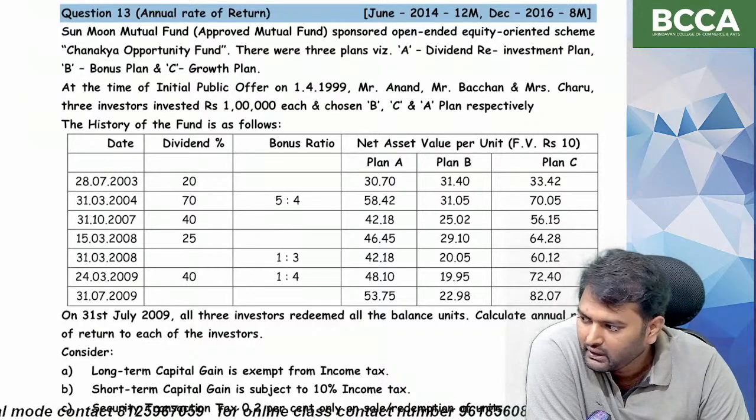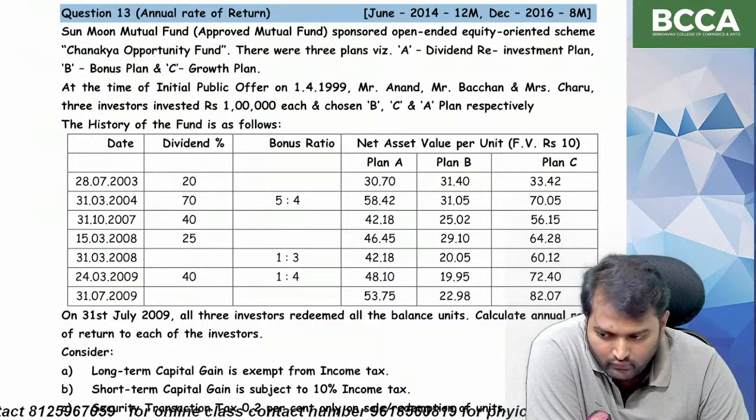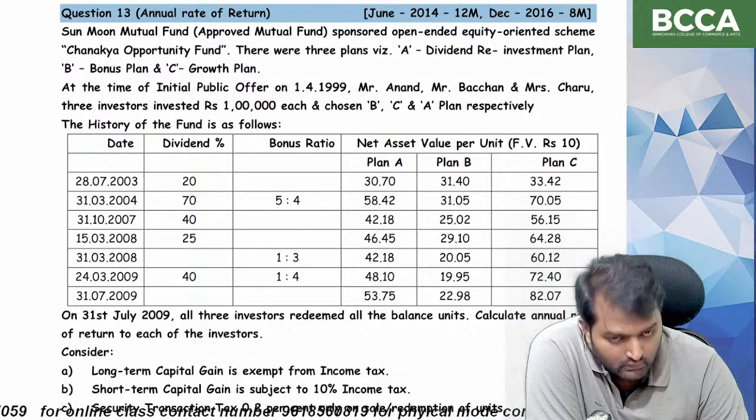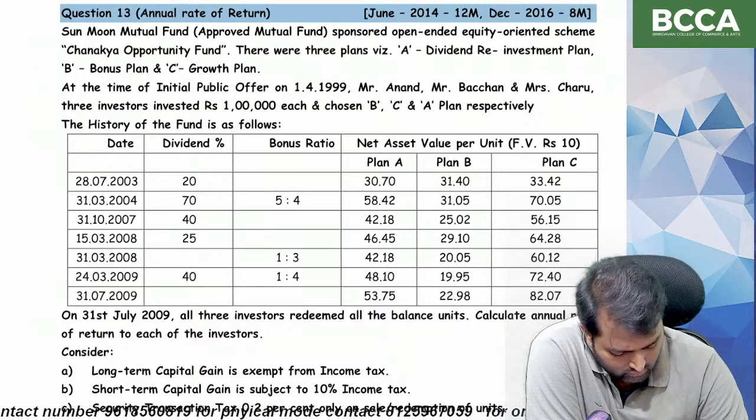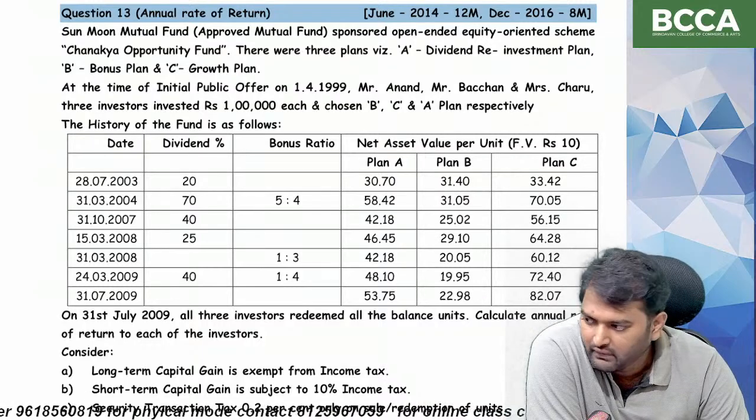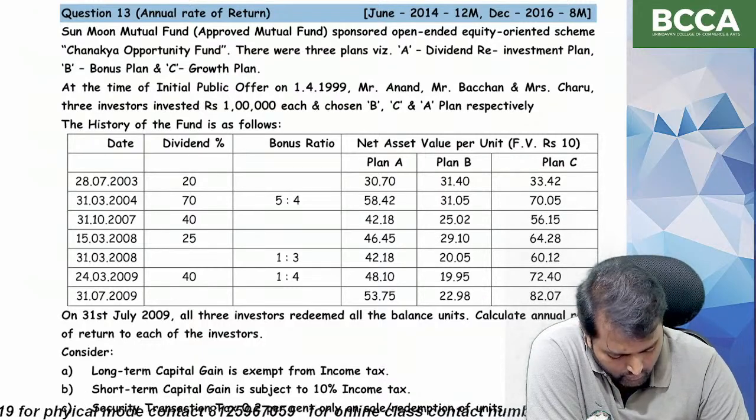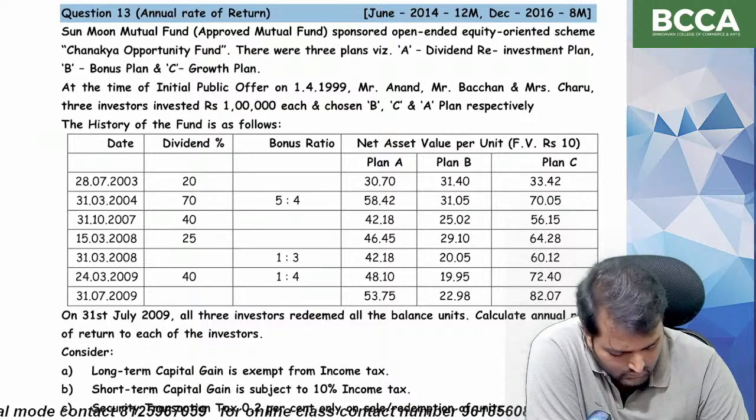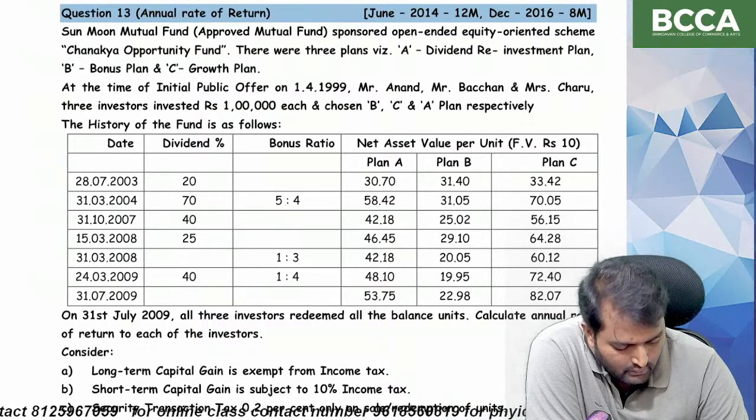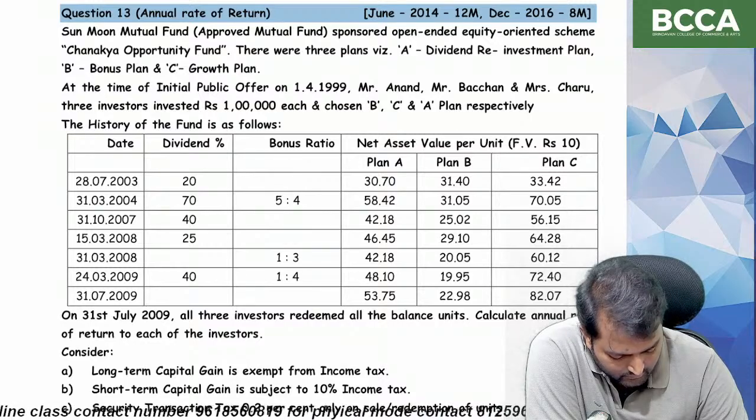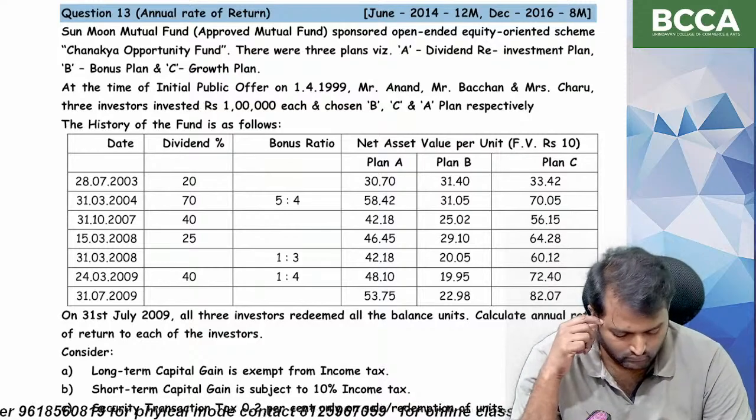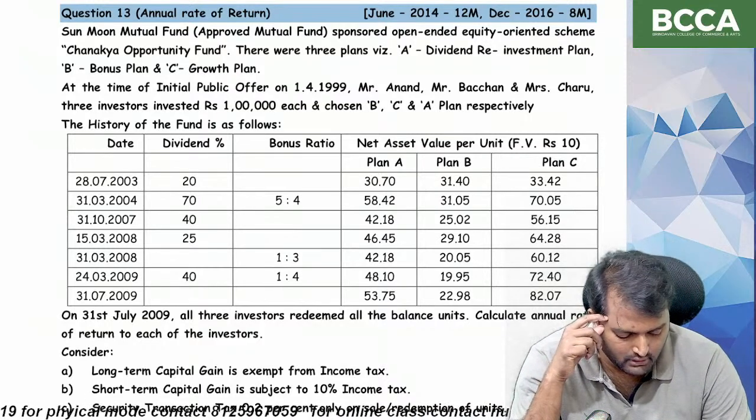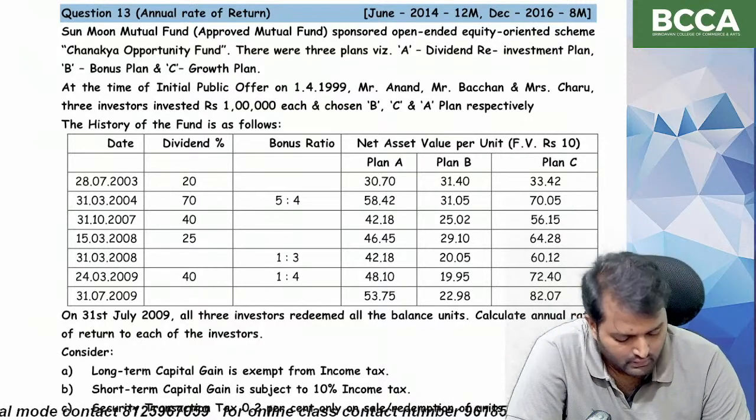At the time of initial public offer on 1/4/1999, Mr. Anand, Mr. Bachchan, and Mrs. Sharu, three investors invested rupees 1 lakh each and chose B, C, and A plan respectively. The history of the fund is as follows: the date, dividend percentage, bonus ratio, net asset value.